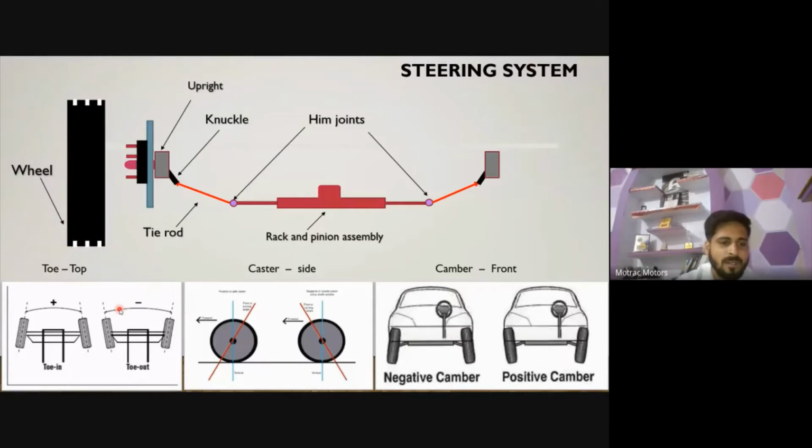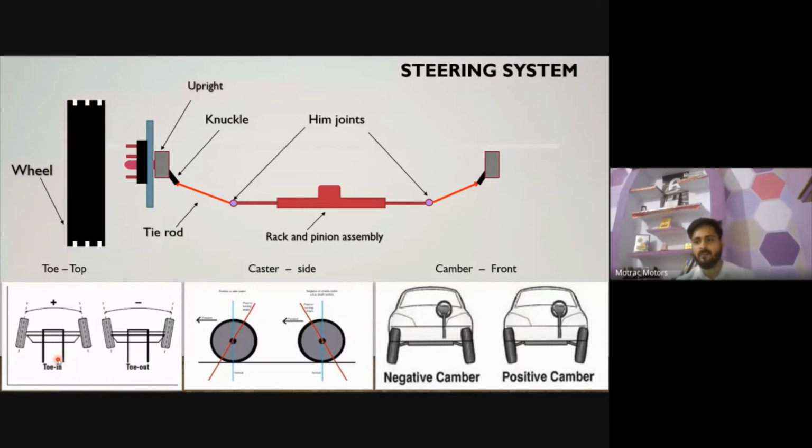And let's come to the third point, toe. Toe in or toe out. So what is the point to see the toe? We generally see the toe from the top side. If you are seeing your vehicle from the top side, and the front part is going inside and the back part is going outside, it is known as toe in.